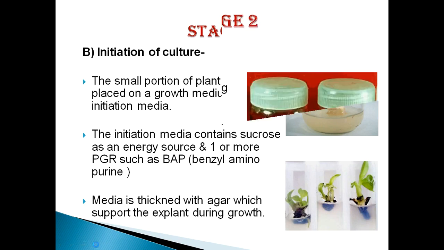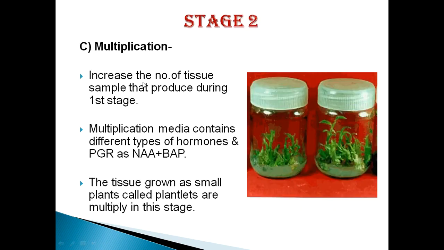So the next stage is the multiplication of culture. We know about multiplication. Multiplication is nothing but the production of a number of plants from a single plant. So we increase the number of tissue samples produced during the first stage. We have to transfer them onto a multiplication media.